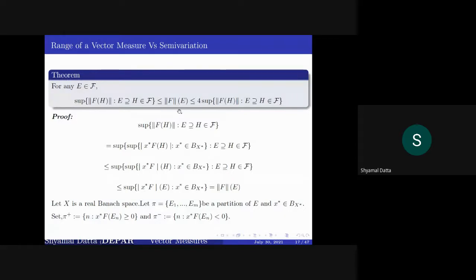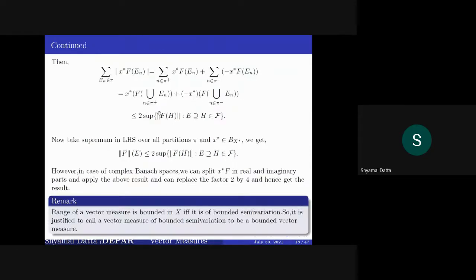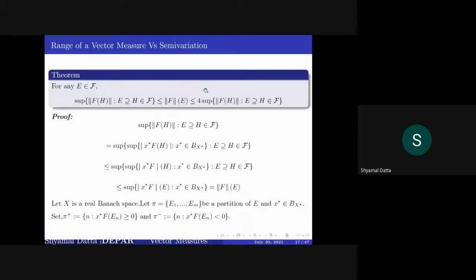So this inequality holds. To prove this inequality, we first prove it for real Banach spaces, and then you can split these linear functionals into real and imaginary parts, so that you can increase this bound by a multiple of 2.